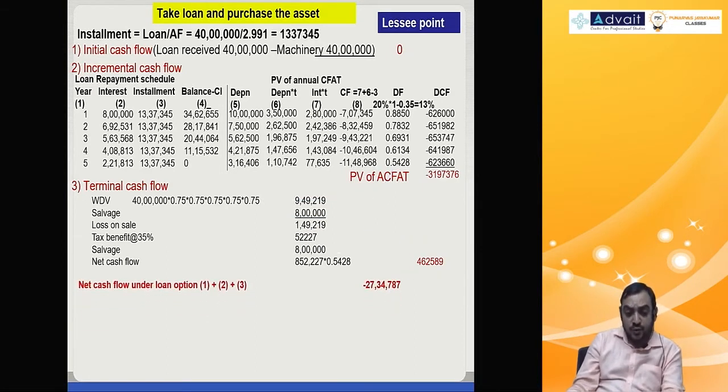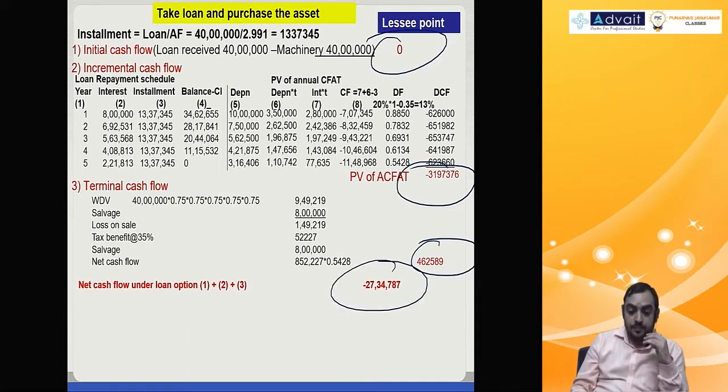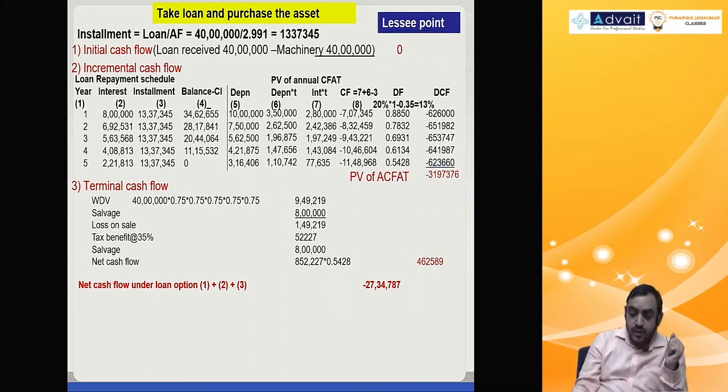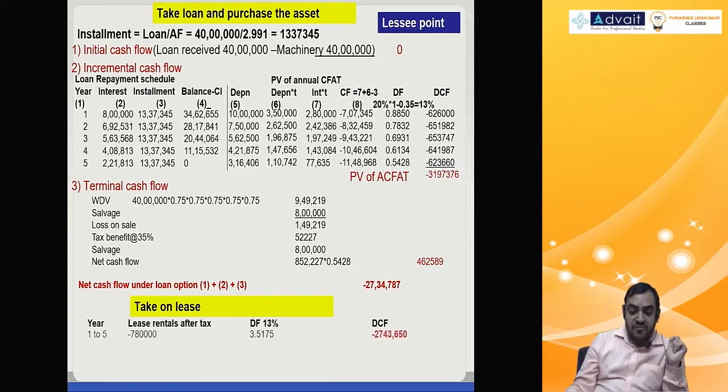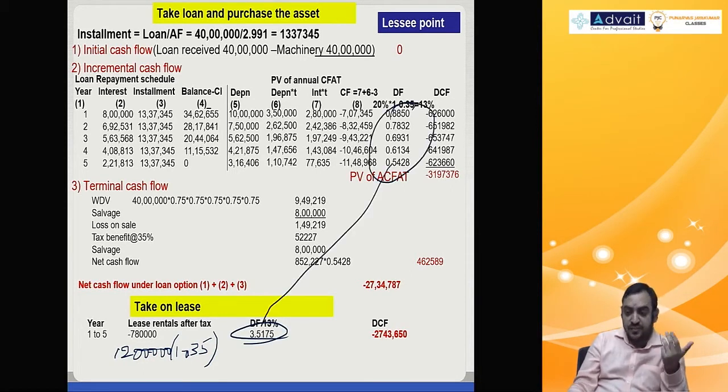So net effective cash flow is 0 here, minus 31, minus 4 lakh 62, minus 27 lakh 34,787, because it's a costing decision. Then if you take it on lease, lease rental after tax means 12 lakh into 1 minus 0.35, that is 7 lakh 80. Then discounting factor 13%, that is 3.5175, you get 27 lakh 43,650. This is nothing but the sum of these discounting factors. You get 3.5175, so you get present value to be 2743.